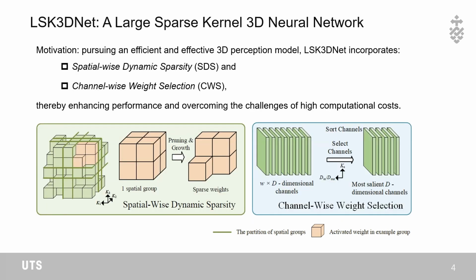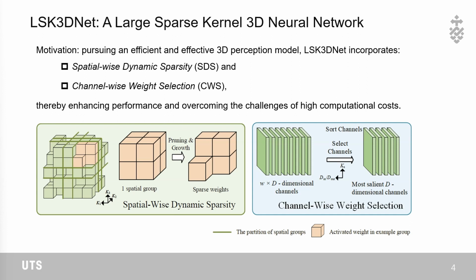Our motivation is to pursue an efficient and effective 3D perception model. Our LSK3DNet incorporates spatial-wise dynamic sparsity and channel-wise weight selection to achieve this motivation. SDS enlarges 3D kernels and reduces model parameters by learning sparse 3D kernels from scratch. CWS increases the model width and learns channel-wise importance during training, resulting in accelerated inference by pruning redundant channels.